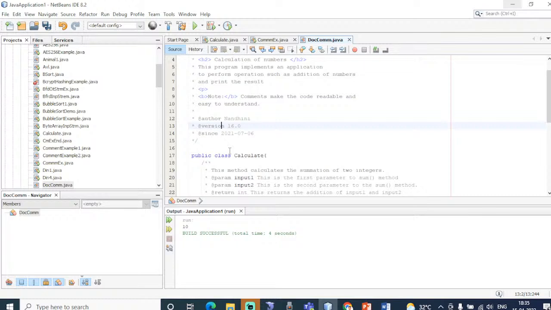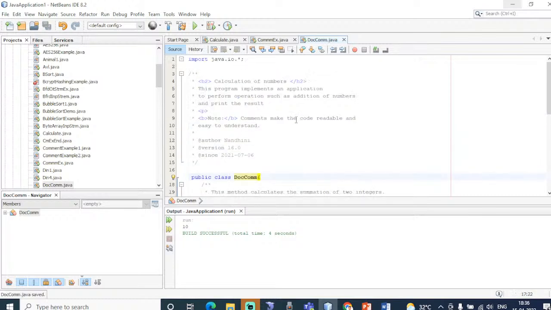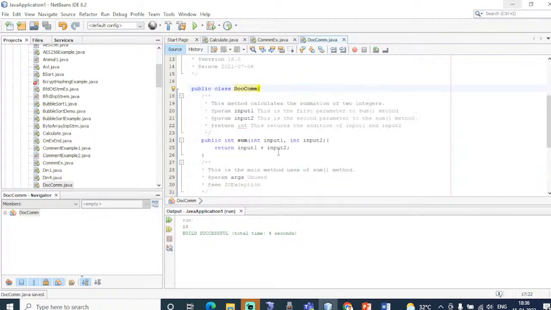There is a save button. So you can see here, it just calculates the sum of two integers. I am creating some user defined function. This is how my documentation comment looks. It is enclosed within slash, double asterisk and asterisk slash. It contains a paragraph of comments and provides a list of all the operations. So this is an example of documentation comment.